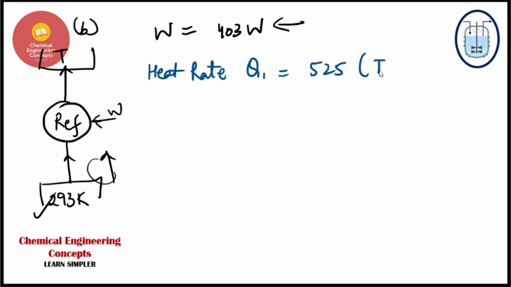So now the temperature difference is T minus 293 kelvins, right? So this is the value, and the value is in watts.